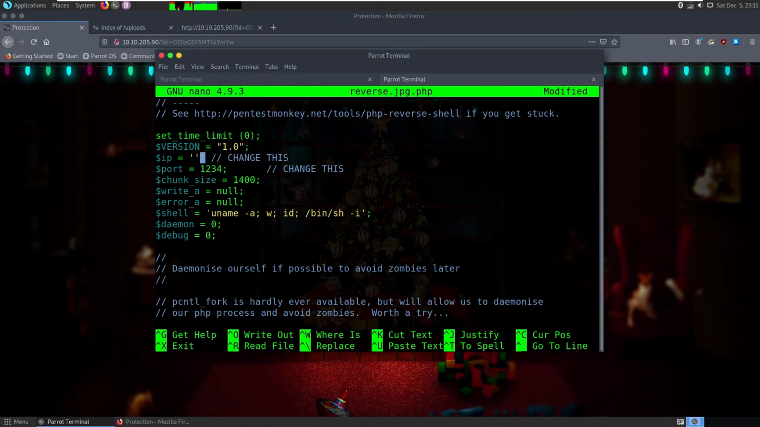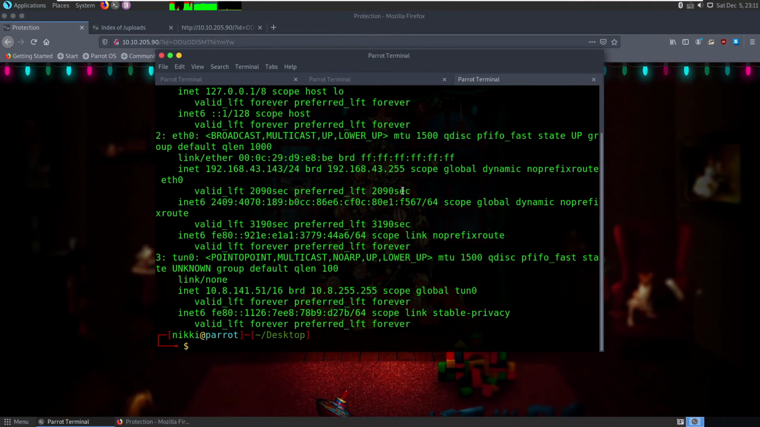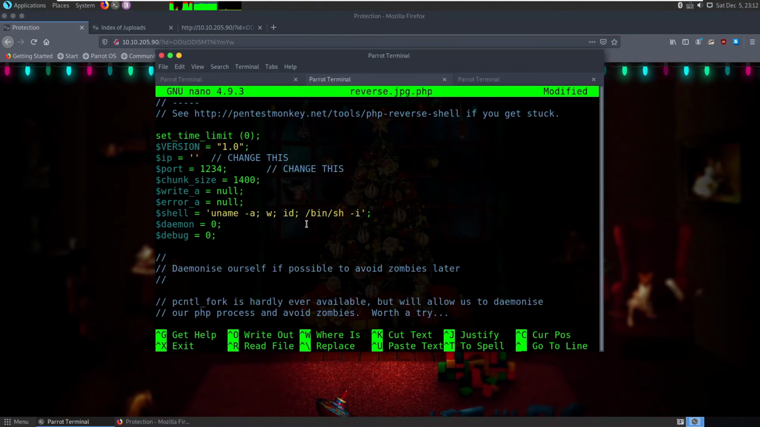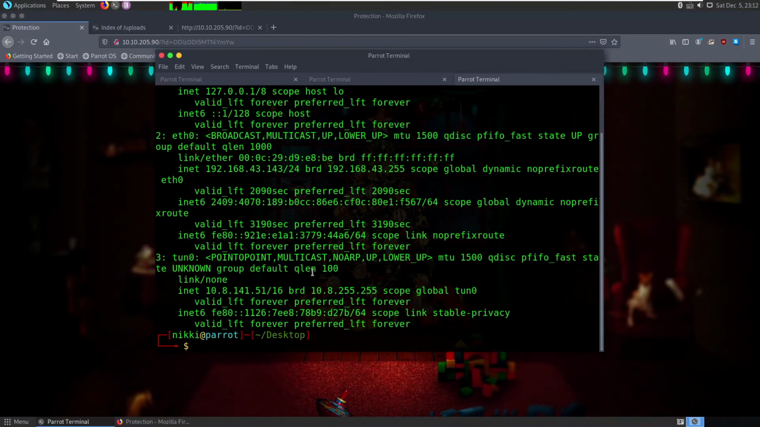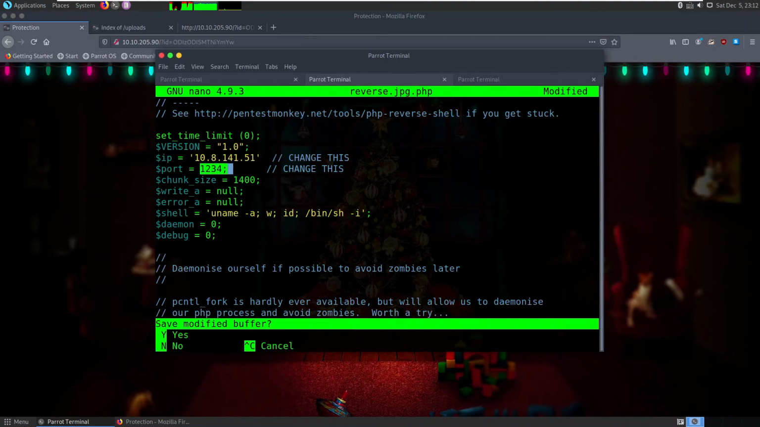So let's find out the IP address of my Parrot OS. I'm using this Parrot OS because the latest version of Kali Linux has ZSH and I did not like that. So let's copy this 10.0 IP address and paste it in here. So we will get the reverse shell to my Parrot box at port 1234. To catch that, we need to listen on port 1234. So let's go ahead and save it.